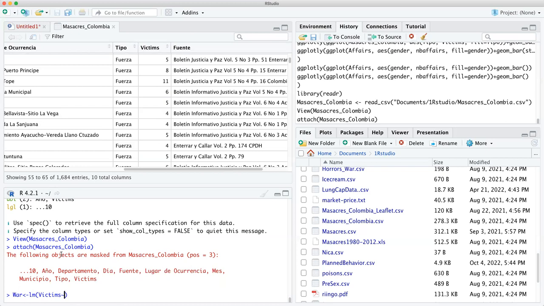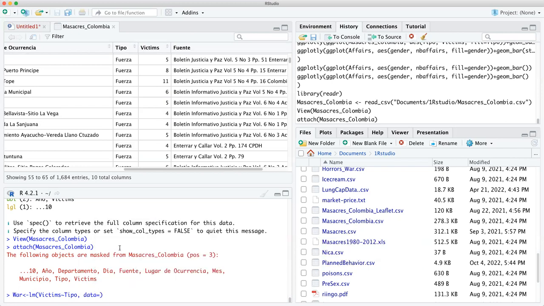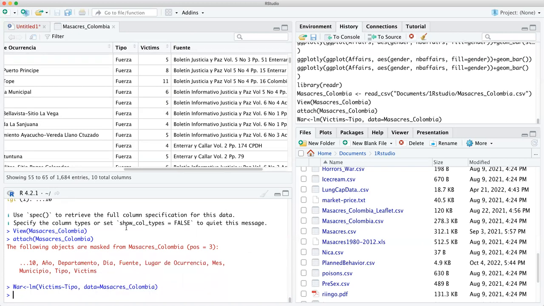And then type. Now, this is a large data set. I'm going to make sure I recognize it, say data equals, oops, it's massacre Colombia, not Colombian massacre. Okay. And there we have it. So then we do a summary of war.